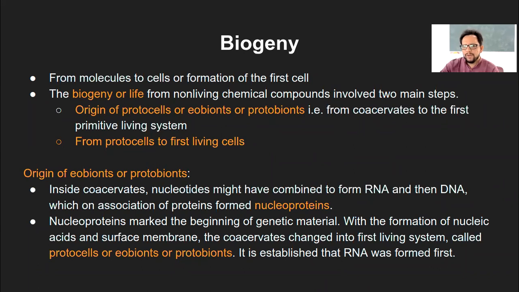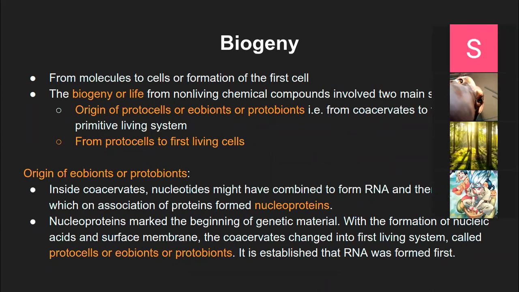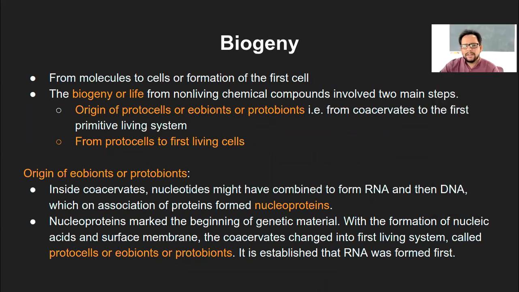Now, today we will be starting with the biogeny part. So that is from molecules, like whatever complex coacervates we had seen, to the cells or formation of the first cell. That is what is called as biogeny. That is generation of life. So biogeny, or life from non-living chemical compounds, involves two main steps.